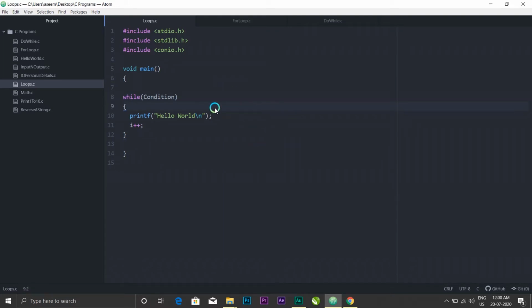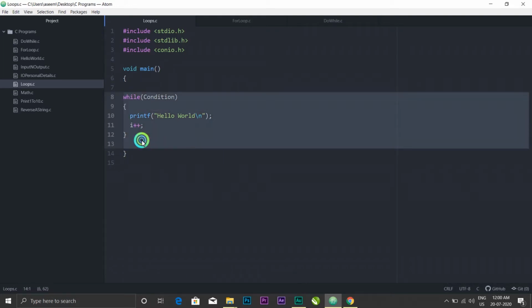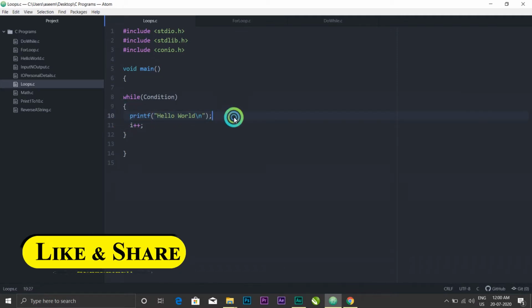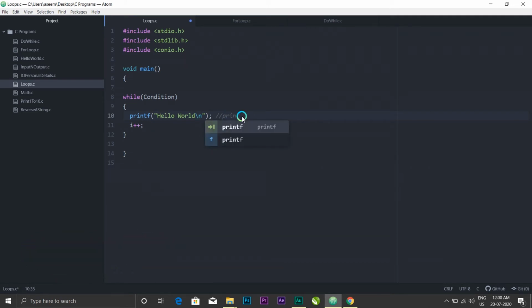This is the syntax of a while loop. You write while and then brackets. Inside the brackets you put your condition, then the curly braces come, and inside them the thing you want to do. Suppose you want to print a number or print hello world. So in our program we will be printing hello world. Okay, then the braces. So let us initialize i first.